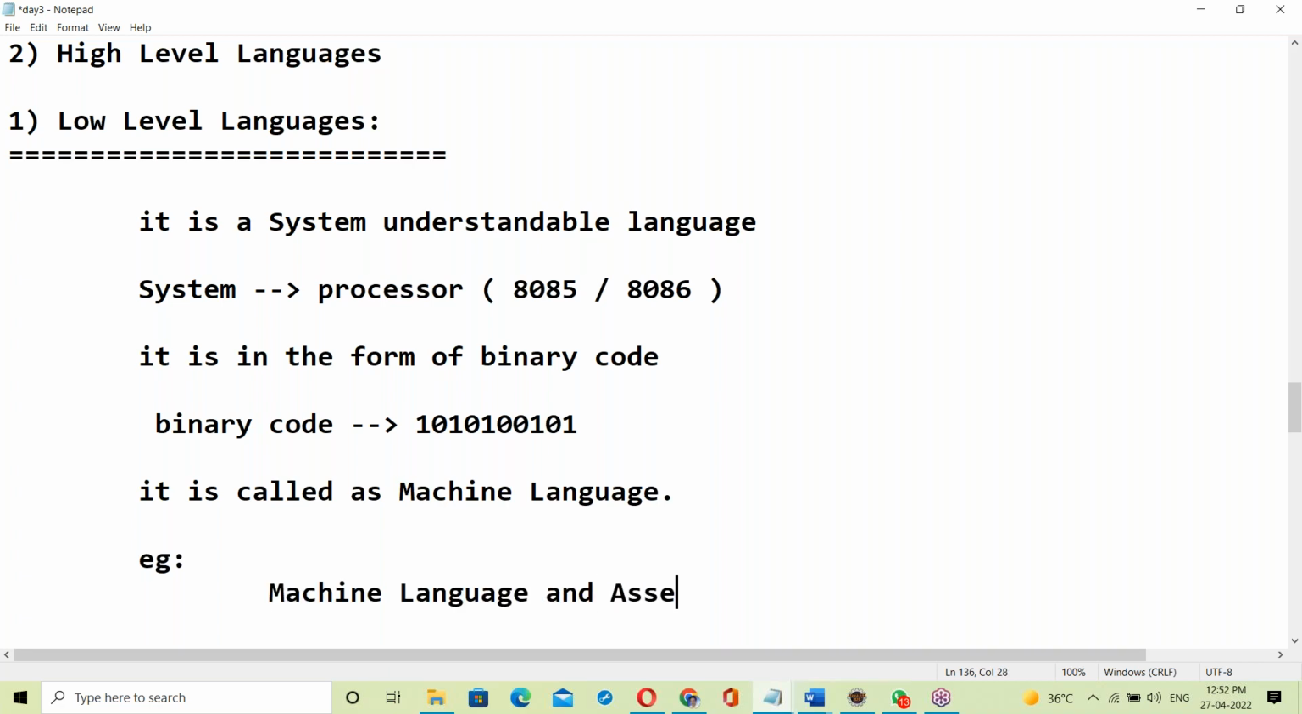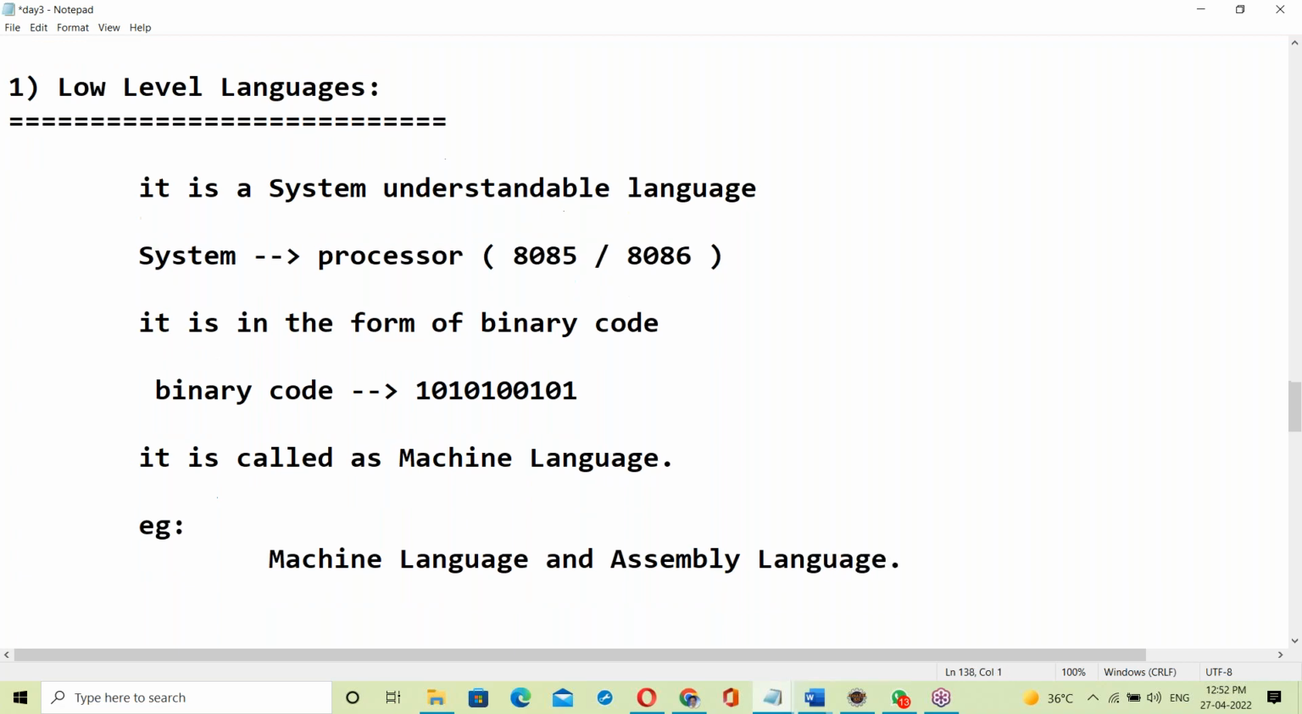Assembly language uses an assembler. It is somewhat easy compared to machine language. Machine language and assembly language, these two come under low level language.